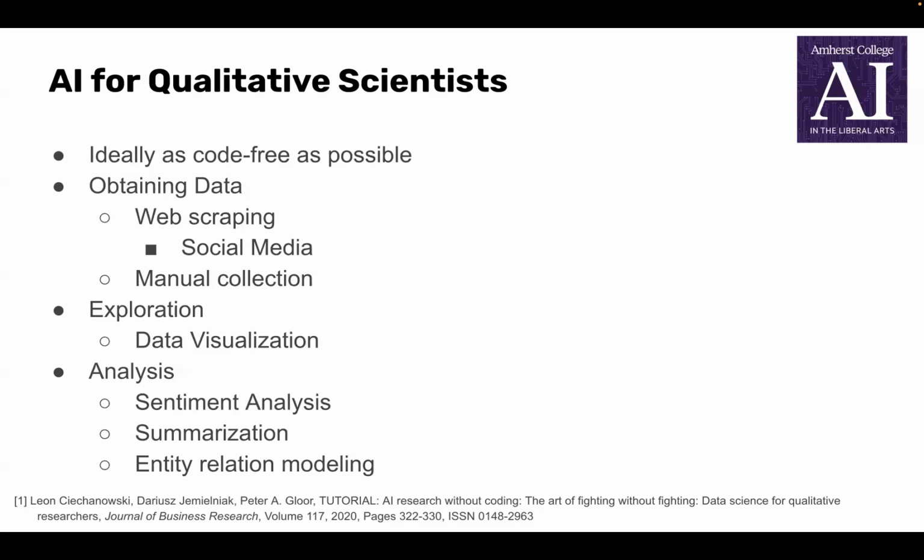Some techniques in qualitative data analysis include sentiment analysis, where we categorize texts based on how positive or negative they are, document summarization, where we take a long segment of text and try to distill out the essential information, and entity relation modeling, where we first try to identify entities from a text, for example, characters in a book, and then we try to extract the relationships between these entities, such as James is Mary's brother.